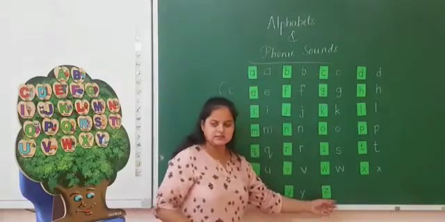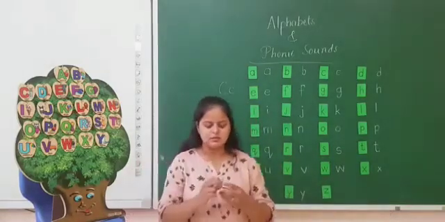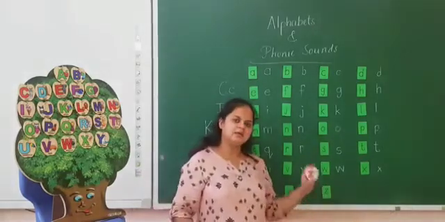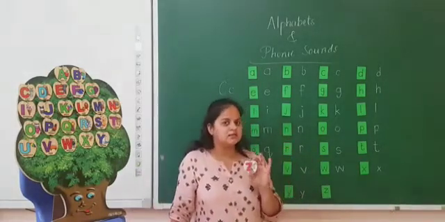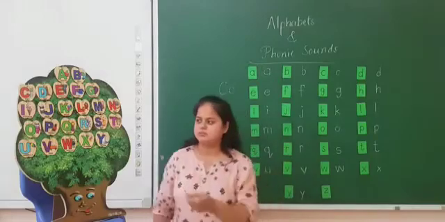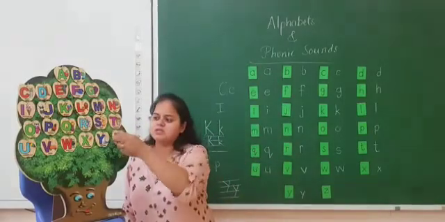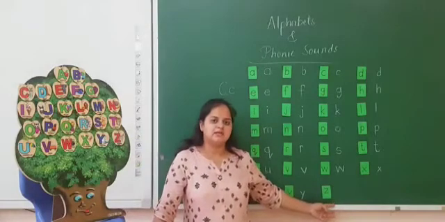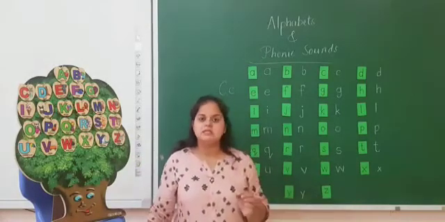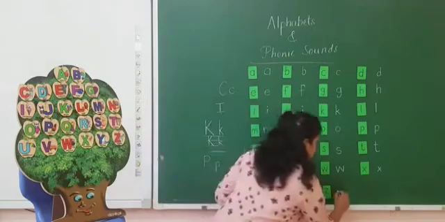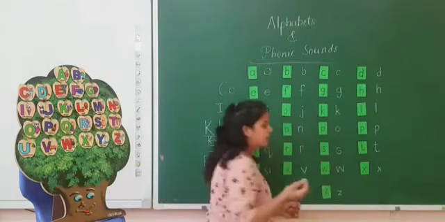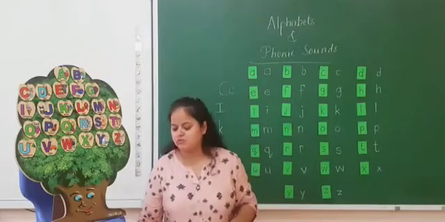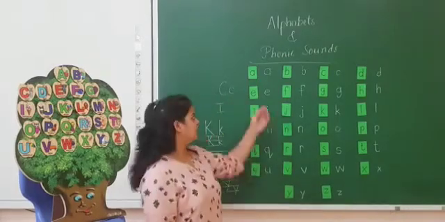The last is Z. Capital and small z are the same. Size is the only difference. So the sound of Z is Z. Zebra. Zoo.